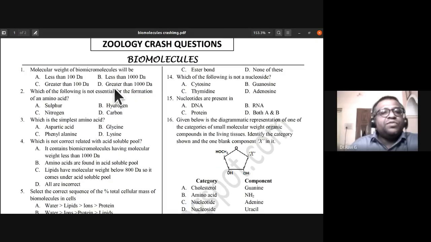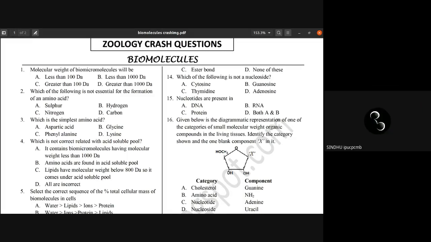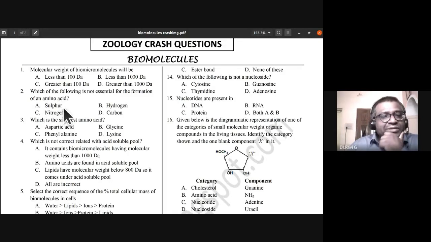Second question: which of the following is not essential for the formation of an amino acid? Sulfur, hydrogen, nitrogen, carbon. Sulfur is the answer. So sulfur is not required. It is not essential for the formation of an amino acid. So for the second one, A is the answer.